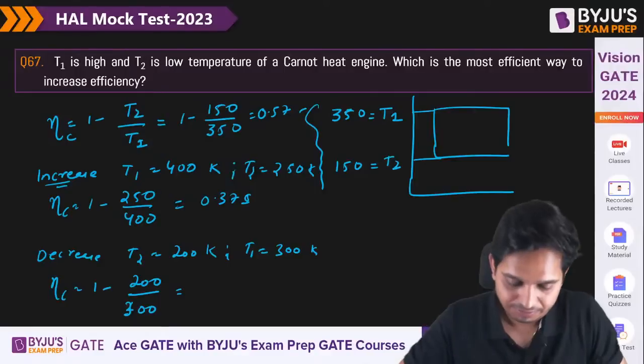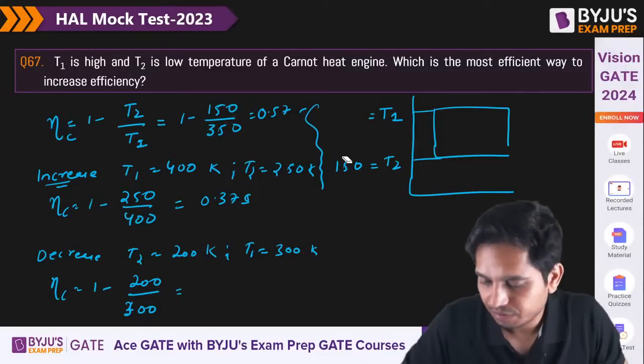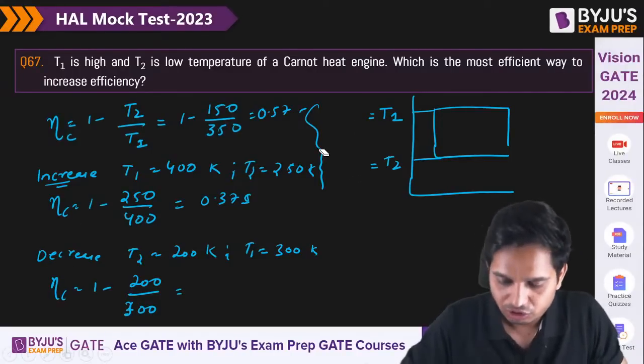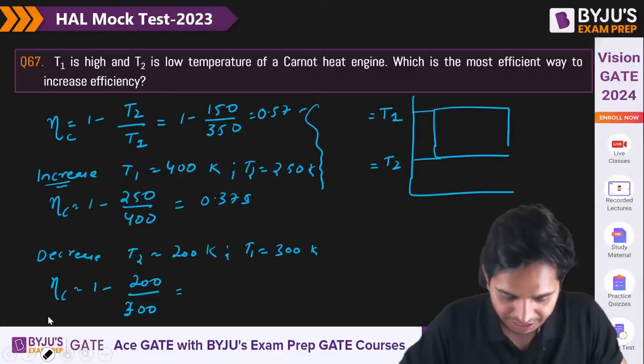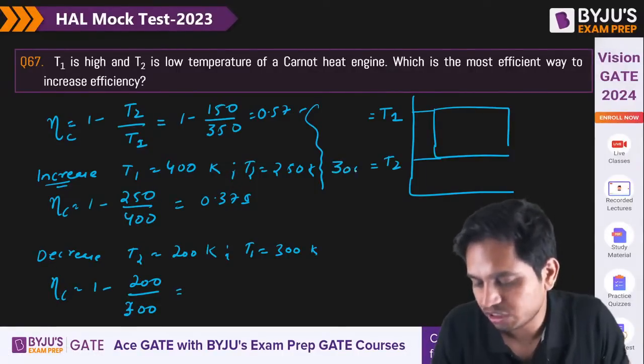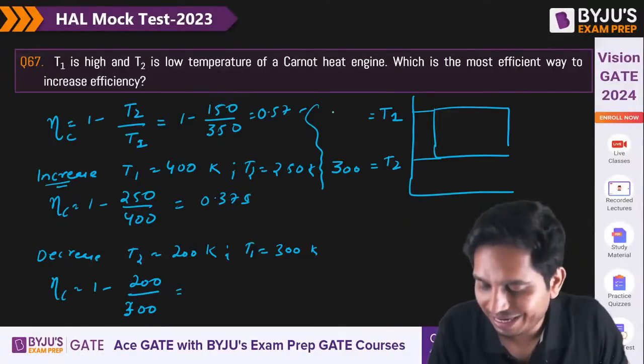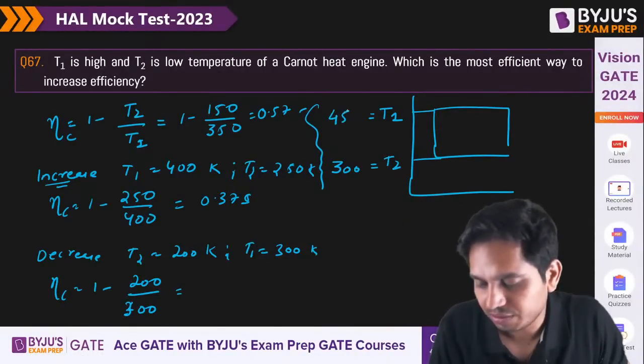Just 1 second. I need to take realistic values actually. I am taking Kelvin, so I need to take around 300 for this, because 27 degrees Celsius is the surrounding temperature, and let us take T1 as 450 or something.